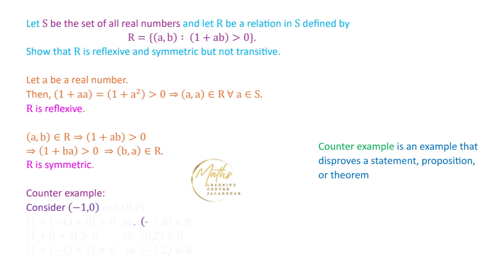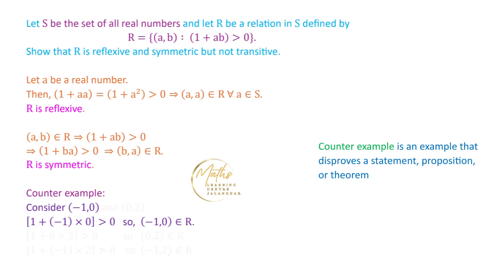It belongs to R. Why does it belong to R? Because if we calculate the value of 1 plus minus 1 into 0, clearly this value is greater than 0. So we obtain that (minus 1, 0) belongs to R, that is, minus 1 and 0 are related by this relation R.